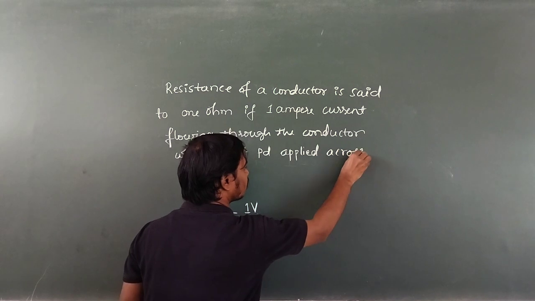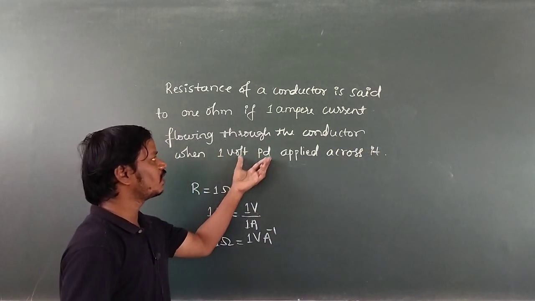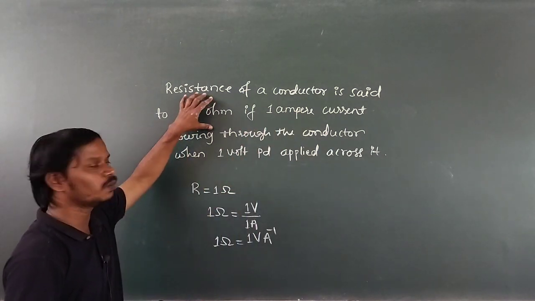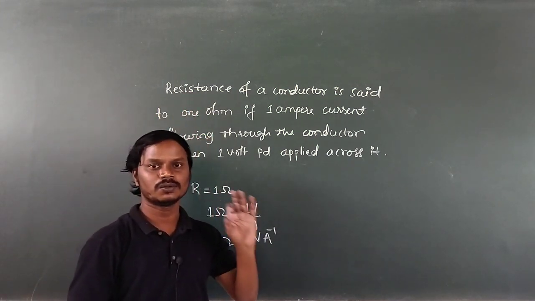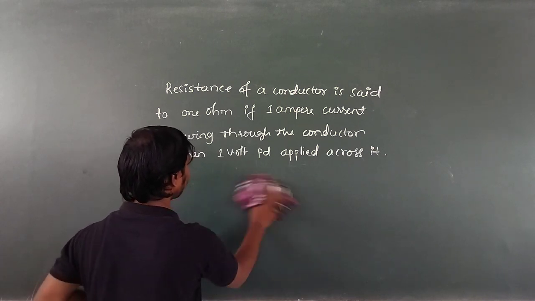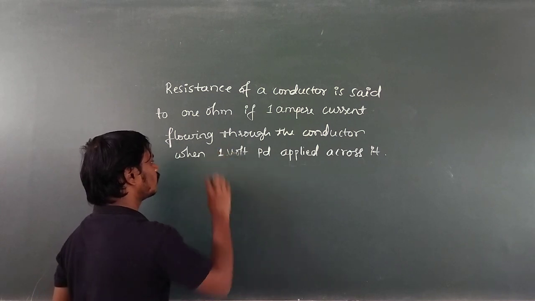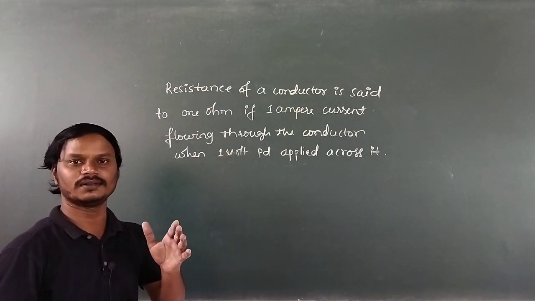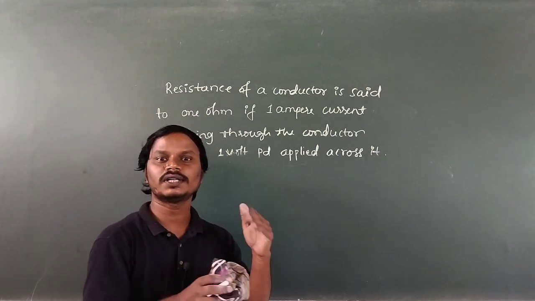It means here, conductor. Look here, when 1 volt potential difference is applied, if 1 ampere current is flowing, then the resistance of that conductor will be how much? It will be 1 ohm. So this is the standard definition of 1 ohm. Okay, now 1 ohm is nothing but here 1 volt per ampere. Okay? Now next, graphical representation of voltage and current.